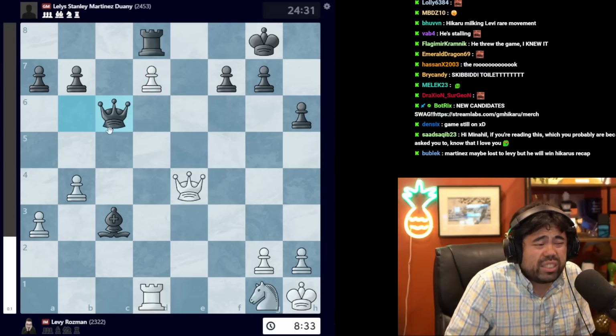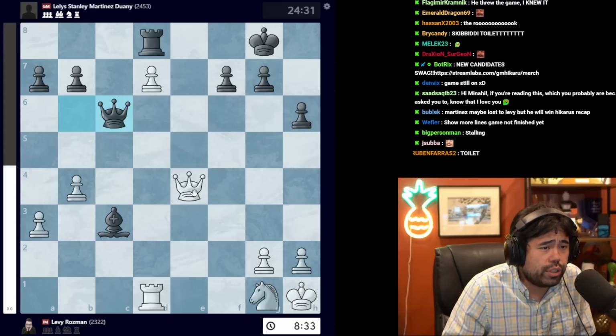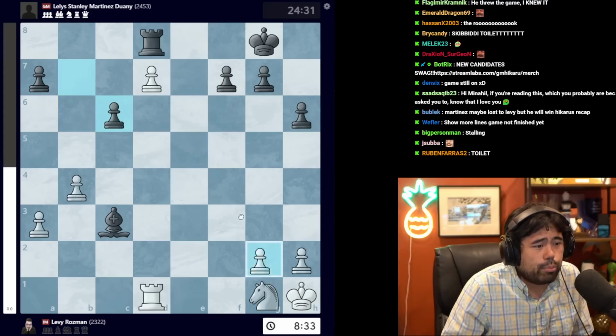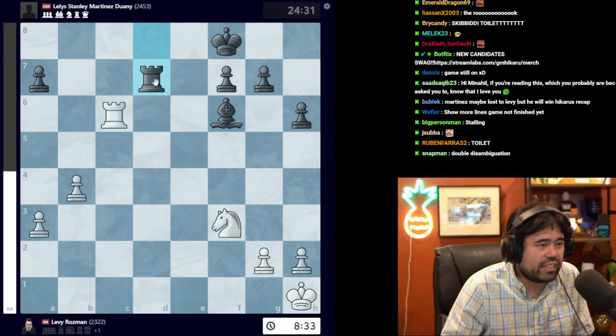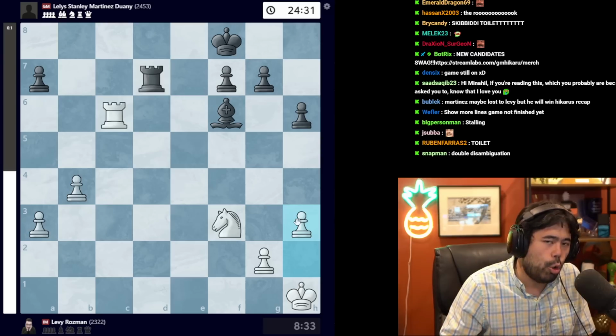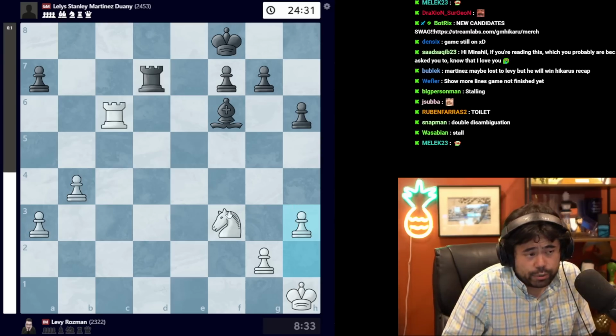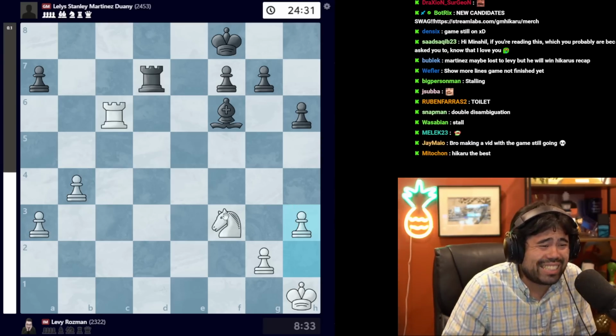So if black goes queen c6, probably the best that white can do here is to probably trade the queens and play something like knight f3, and after king f8, let's just say rook d6, bishop f6, takes and h3. The game will almost certainly end in a draw because both sides have the same amount of material.